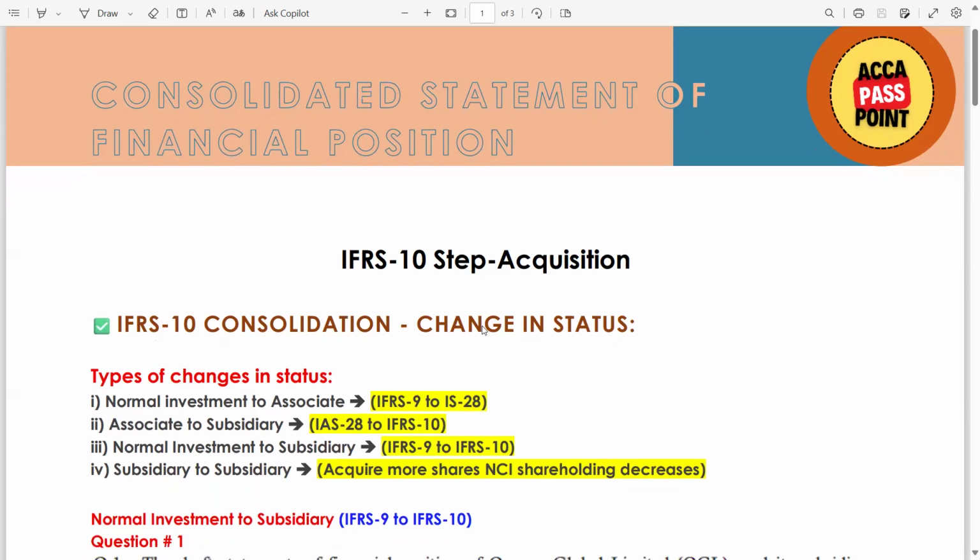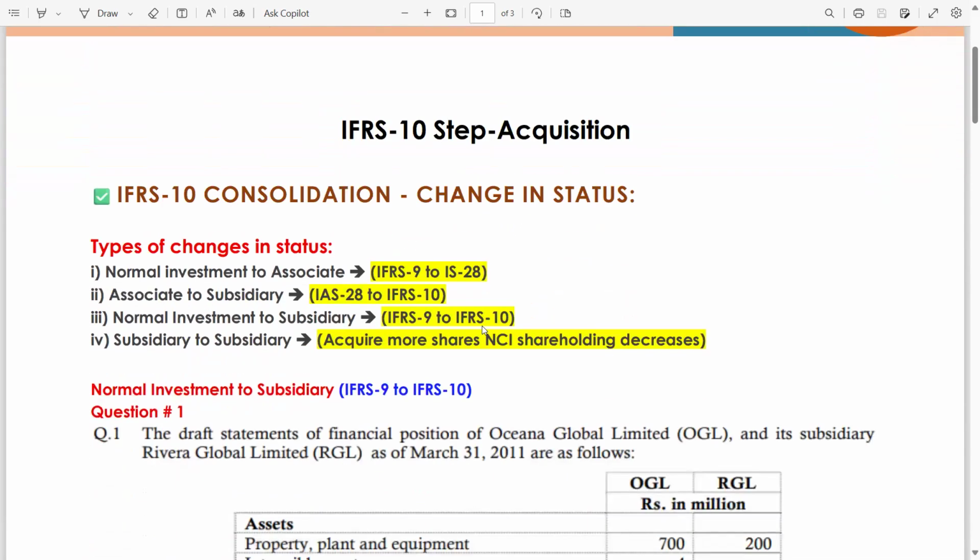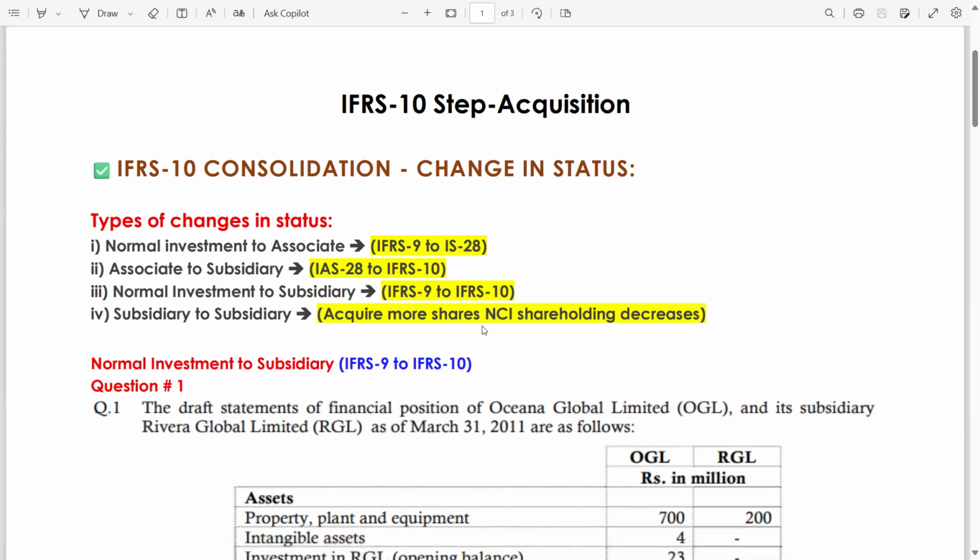There are four types of status change. Today we will cover one type with the help of a past paper question, and tomorrow and the day after tomorrow we will solve other questions in which we will cover the remaining three types as well. So don't worry, in today's lecture we will start with the trade, the normal investment.